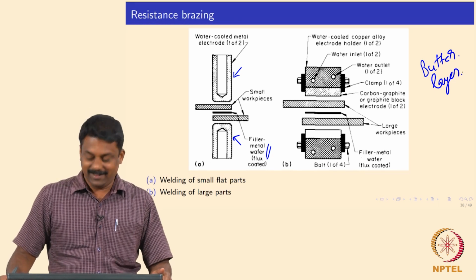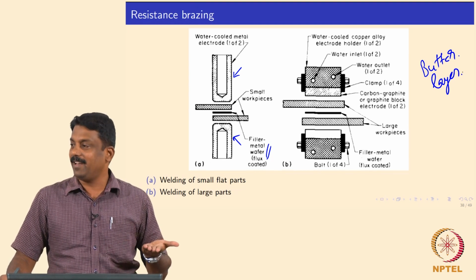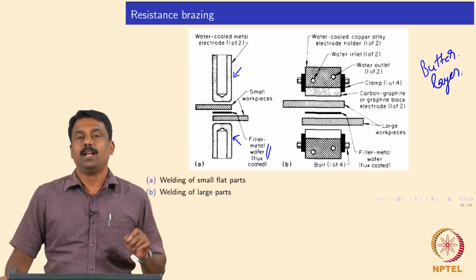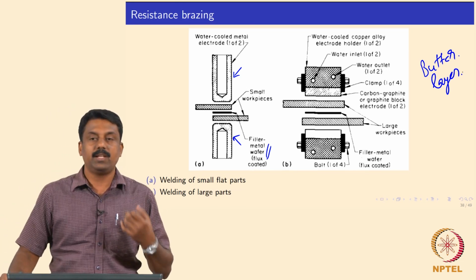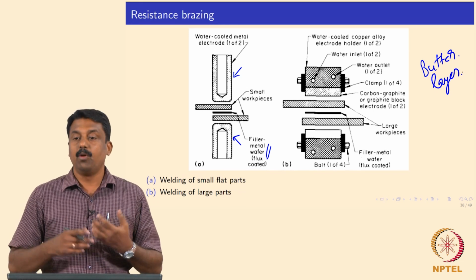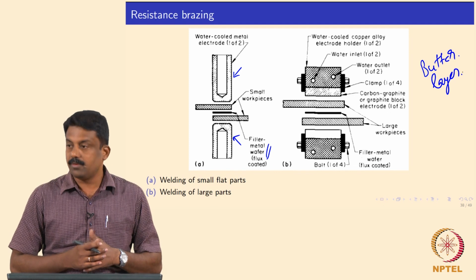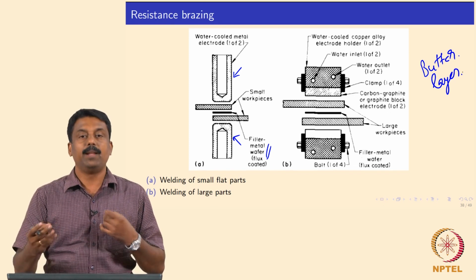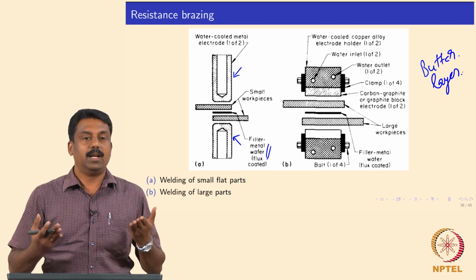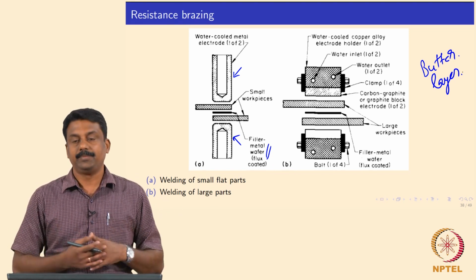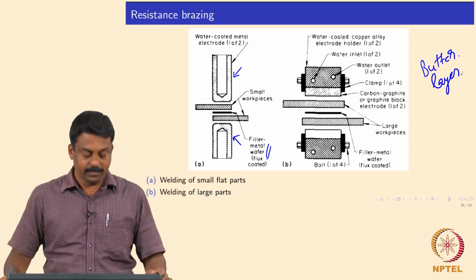So we add a butter layer between the faying interfaces as a filler, and these fillers can be flux coated, mostly silver or low melting constituents, solder alloys, or sometimes even a similar material sheet. For example, in steel aluminum welding you can place nickel. I am just giving an example.